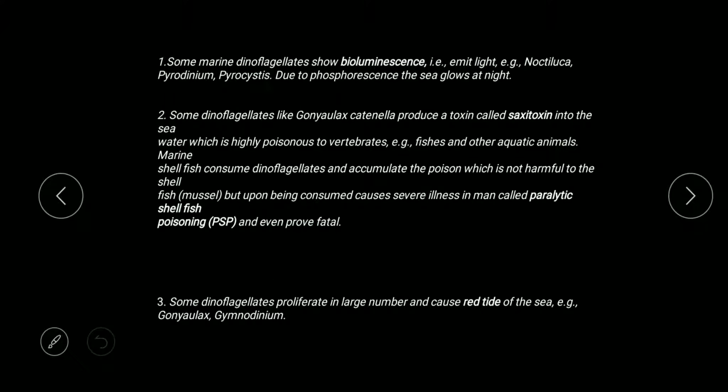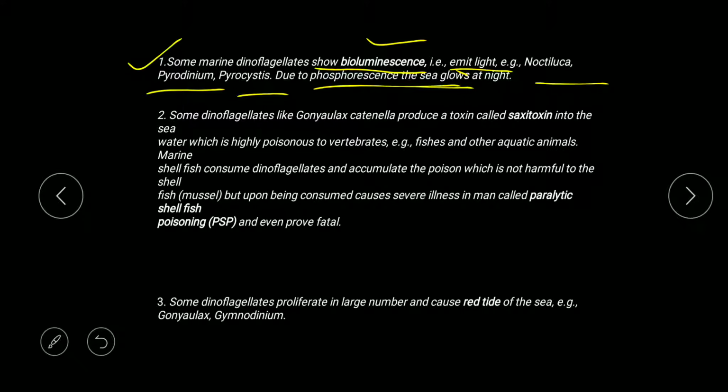Now, if we talk about their importance, some dinoflagellates show bioluminescence. Bioluminescence means they emit light during night, shown by Noctiluca, Pyrodinium and Pyrocystis, and it occurs due to phosphorescence. Some dinoflagellates like Gonyaulax catenella produce a toxin known as saxitoxin in the sea. This toxin is highly poisonous to vertebrates, for example fishes and other aquatic animals.